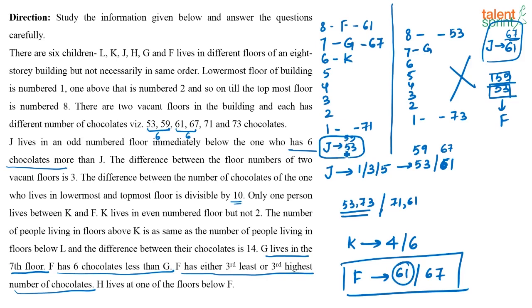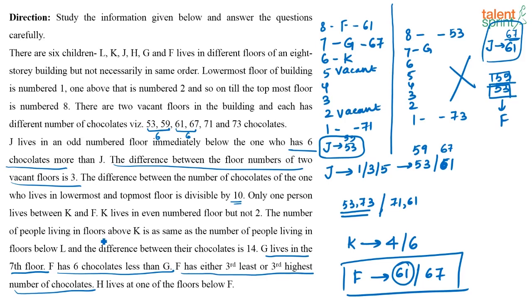Then next, what else is given? Next, let us look at this statement. The difference between the floor numbers of the two vacant floors is 3. So what are the possible floor numbers that we can have? See, 8 is filled, 7 is filled, 6 is filled. You have 5, 4, 3 and 2. So the only possible floors which can be empty right now are 5 and 2, right? See, 5 minus 2 is 3. Any other floors that you subtract, you will not get the same answer. So 5 minus 2 is 3. Those are the vacant floors. So I can say 5 is vacant, 2 is also vacant. If these two are vacant, we have to fill the other places.